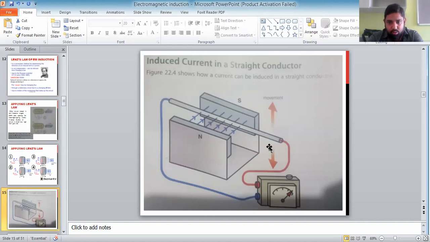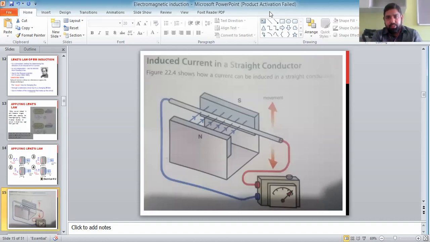That rod can be moved upwards and downwards in this apparatus. For example, if it is moving up, you can apply Fleming's right hand rule. First of all, the magnetic field is given by the index finger, that is north to south. Force upwards. Now the middle finger gives you the direction of current.